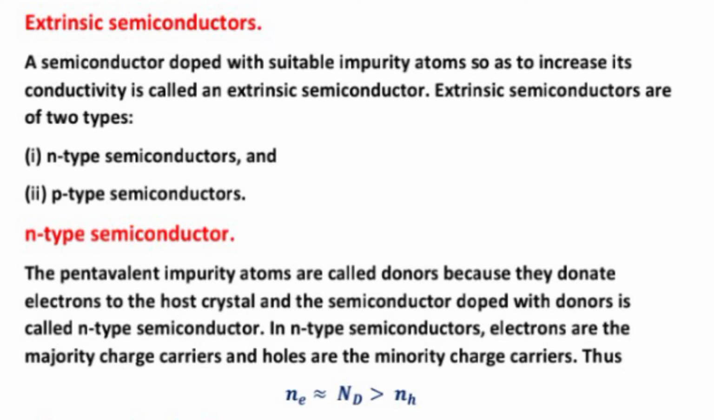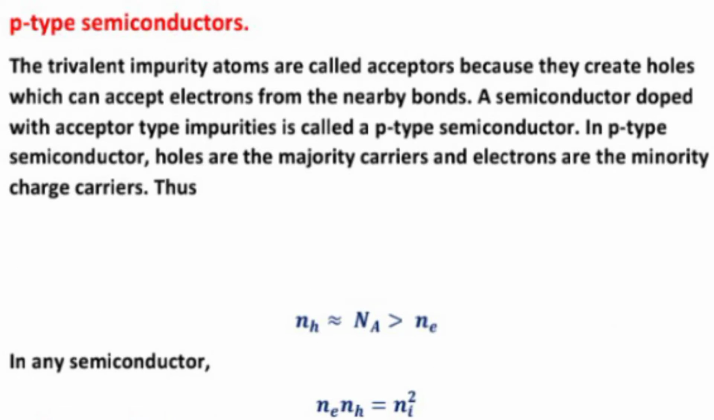Now I am going to tell you about N-type semiconductors. The pentavalent impurity atoms are called donors because they donate electrons to the host crystal, and the semiconductor doped with the donors is called an N-type semiconductor. In N-type semiconductors, electrons are the majority charge carriers and holes are the minority charge carriers. Ne is approximately equal to Nd and greater than Nh.